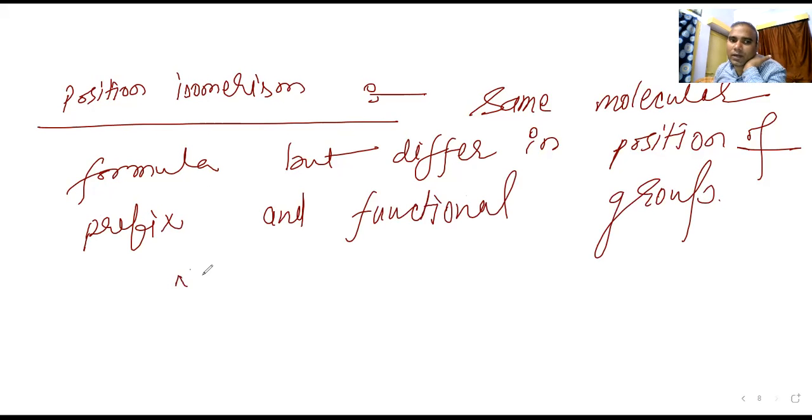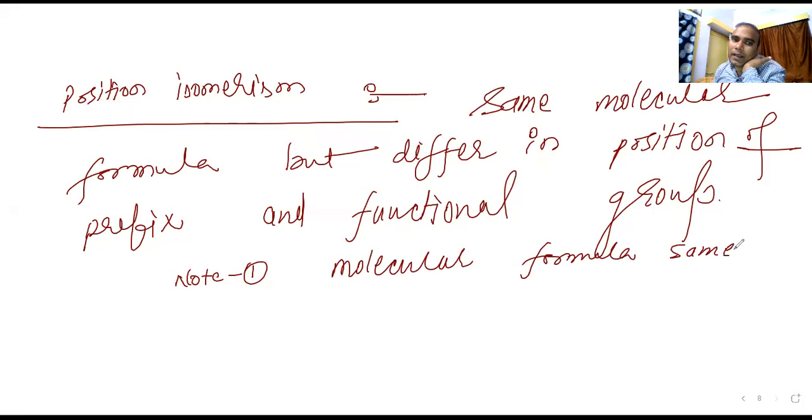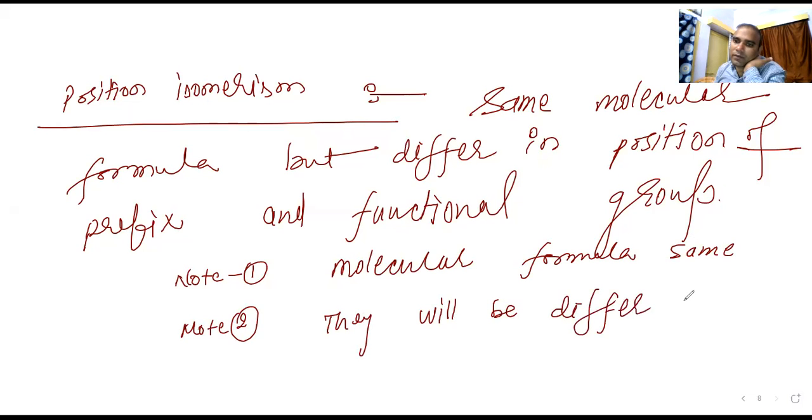Note number one: the molecular formula is 100% going to be the same. Note number two: where will they differ? They will differ in position. The position of the prefix is one thing.